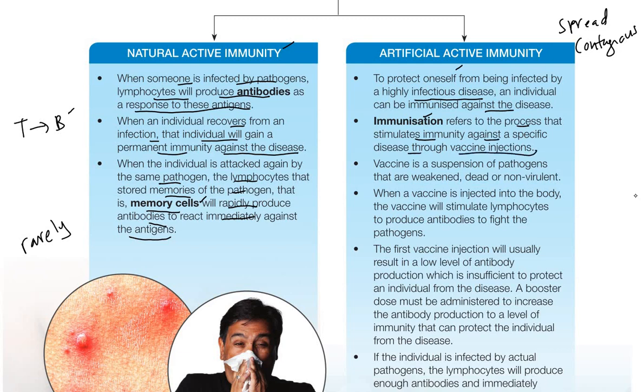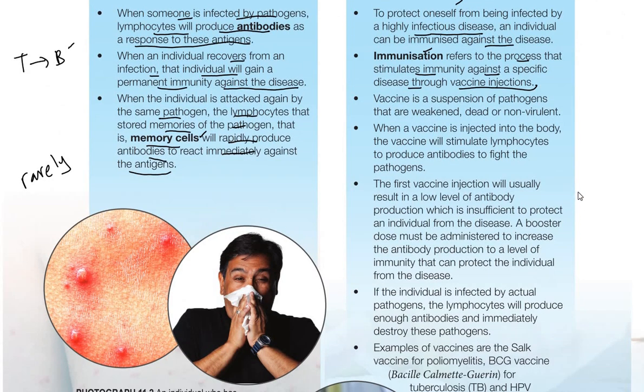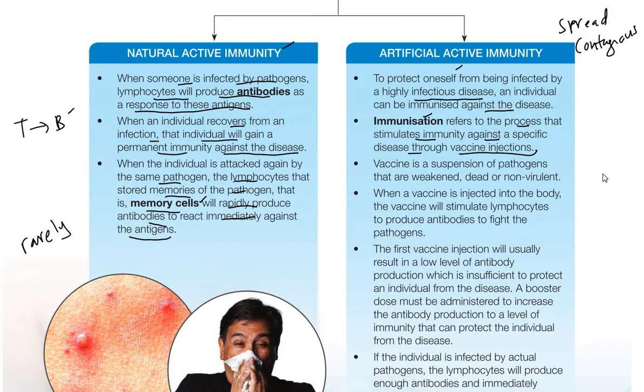So that's why we get it, right? That's what we got for the past 2 years, last year, right? So we have this COVID-19 vaccine, for example. We have the immunization program. We have the MySejahtera and so on, right? Okay. So that is the way to make sure that we can stimulate immunity against a specific disease through a vaccine injection. So in this case, you have to inject vaccine.